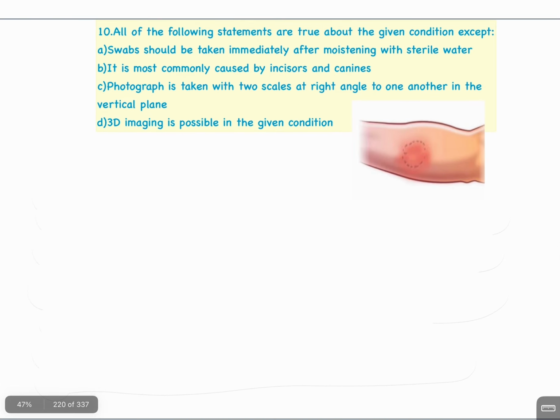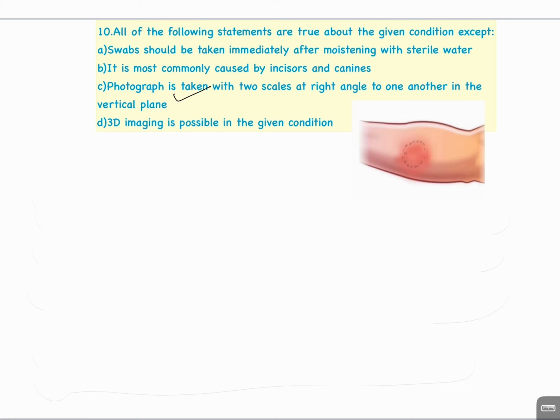Question number 10. All of the following statements are true about the given condition except: A, swab should be taken immediately after moistening with sterile water. B, it is most commonly caused by incisors and canines. C, photograph is taken with two scales at right angle to one another in the vertical plane. D, 3D imaging is possible in the given condition.